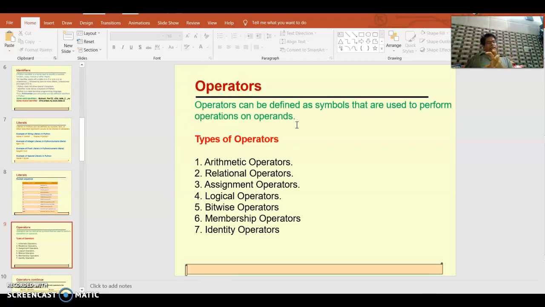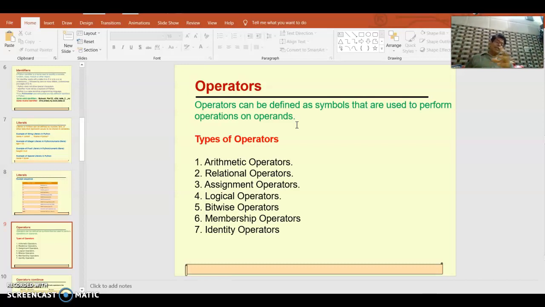When 10 and 5 were separate, nothing was happening. I have introduced one plus in between them, so an addition operation takes place, and it becomes 15. 10 is the operand, 5 is the operand, plus is the operator. In an expression, we have operands and operators.